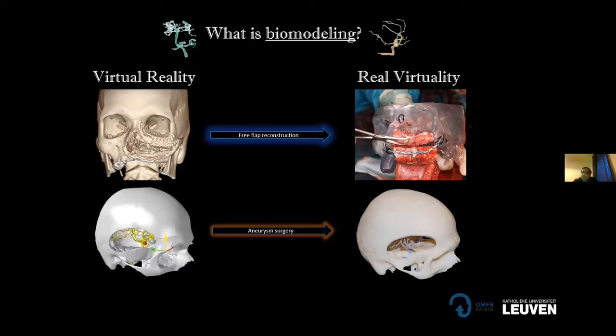Now, the advantage of having the anatomical structure is that it can reduce the operating time during an operation, and it can also reduce the bleeding if you train beforehand before going to the operation theater. So it has a lot of advantages in dentistry as well. You can teach the students how to train on the models as well.